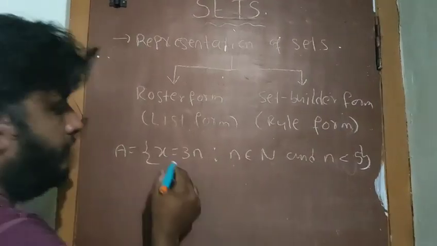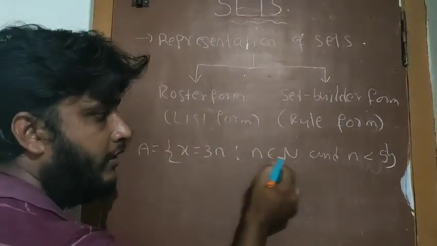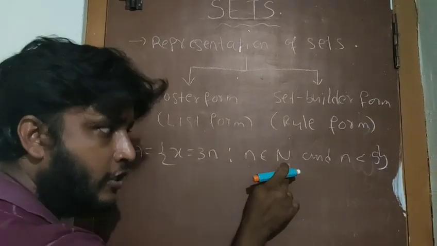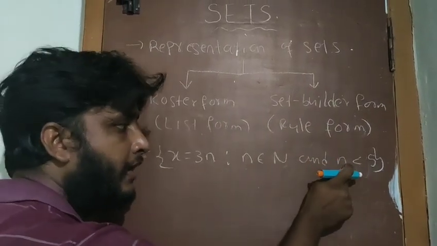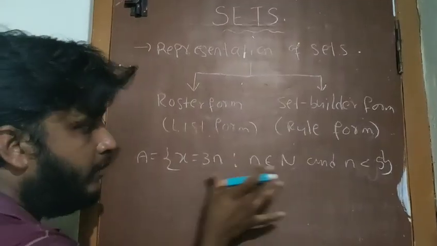So this is the condition, x equal to 3n, this is the such that, and n belongs to N. That means the n value you have to take is a natural number, and that n is less than 5. So what elements will you get here?